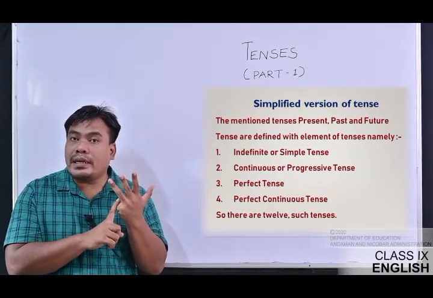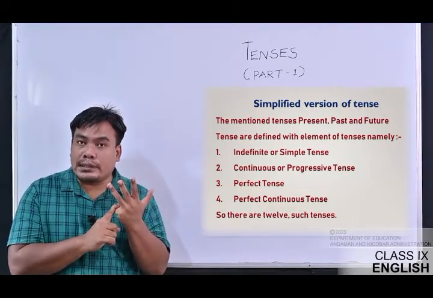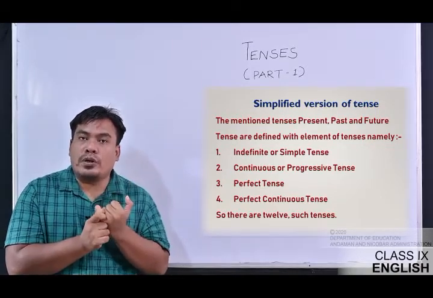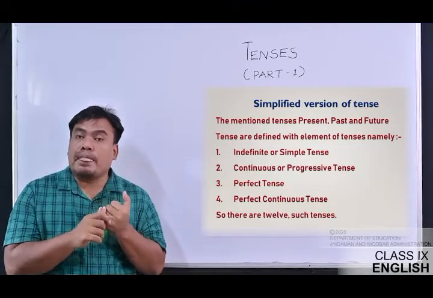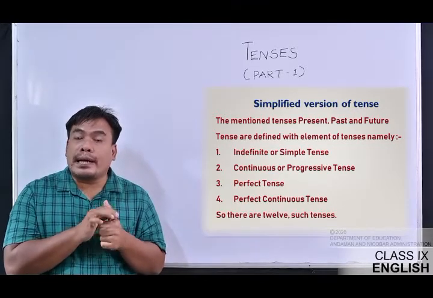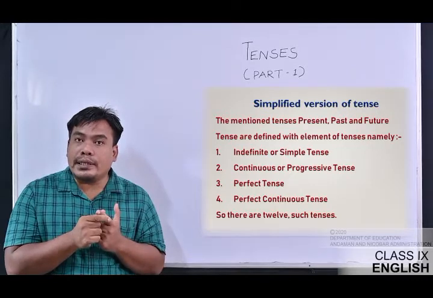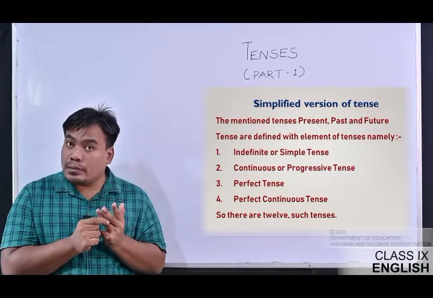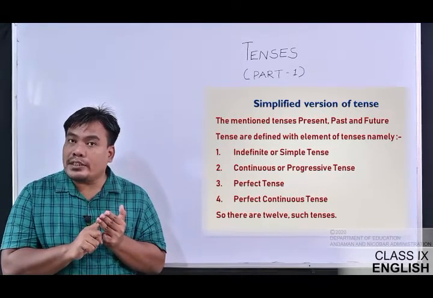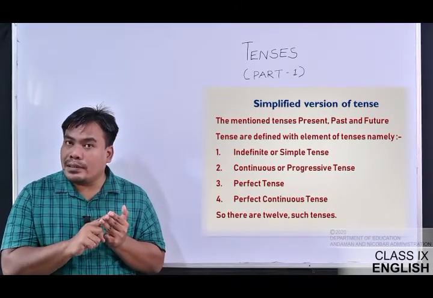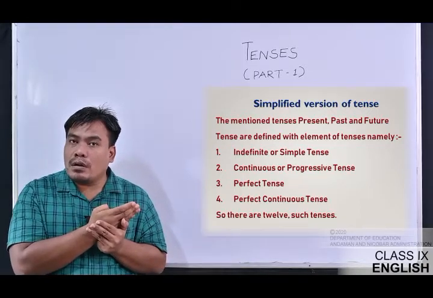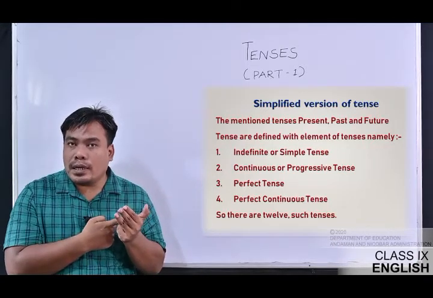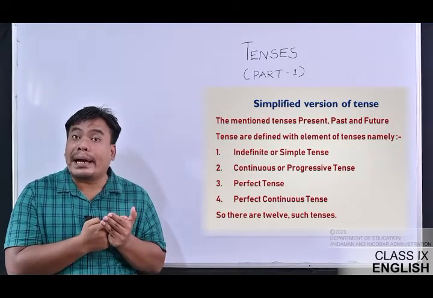The same thing will be for the past tense. This was for the present tense. Now let's move on to the past tense. The first one is past indefinite, then past continuous, past perfect, and past perfect continuous. Now how many tenses have we learned? Eight. The previous ones under present tense were four. Now this is another four under past tense.